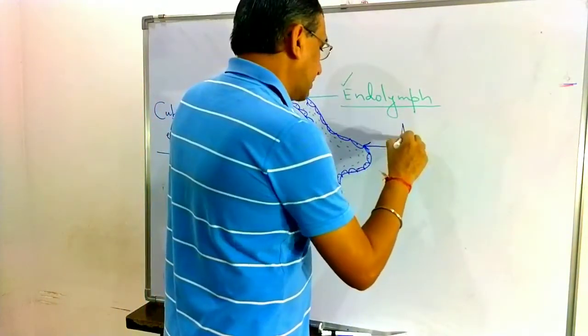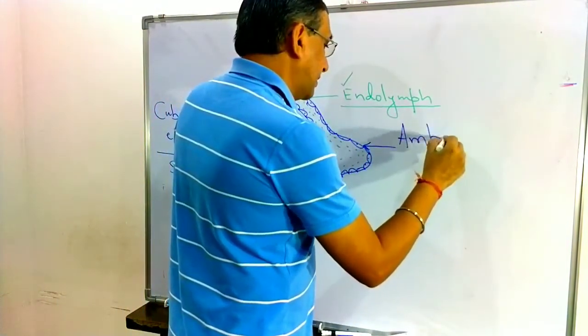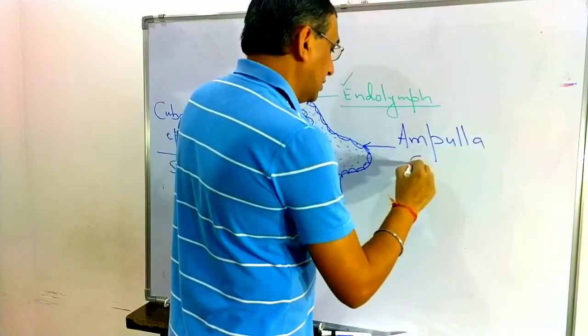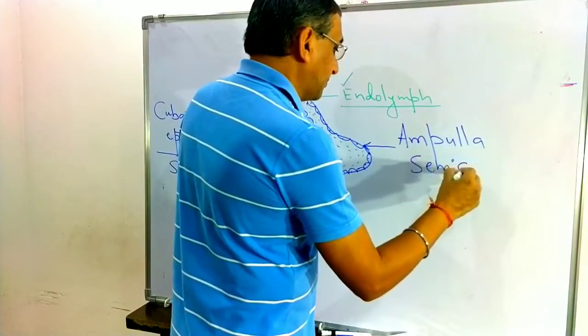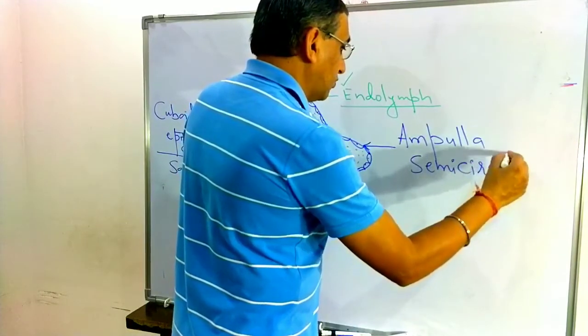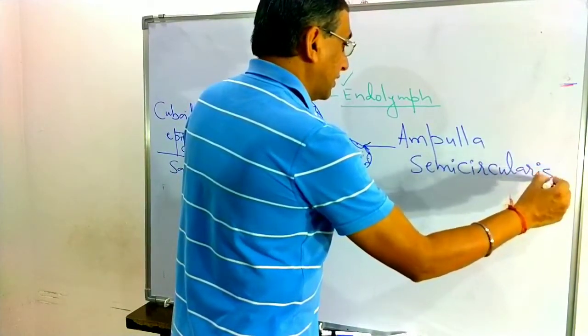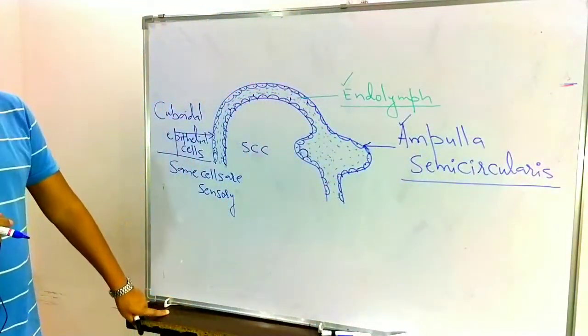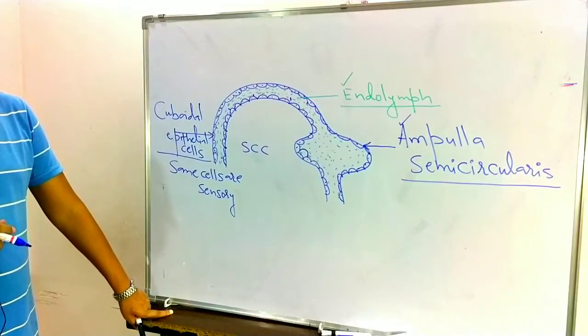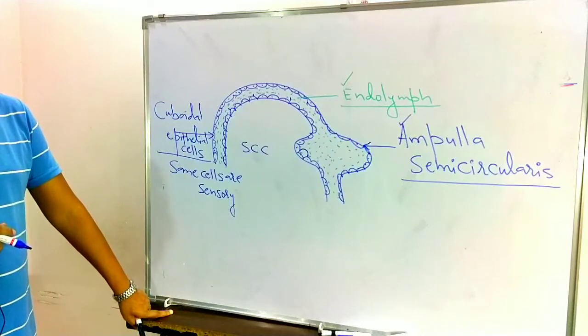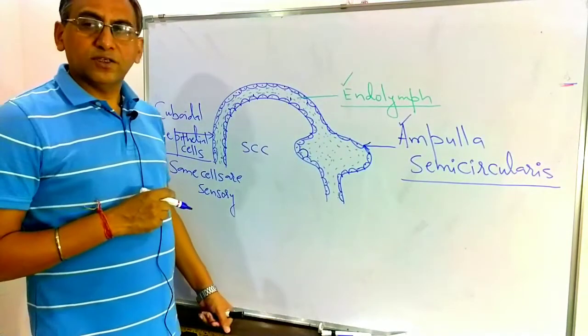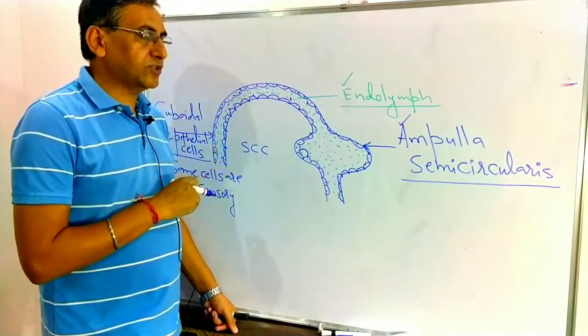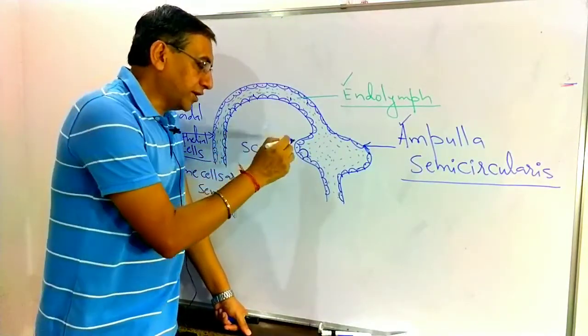This swelling is known as the ampulla semicircularis.